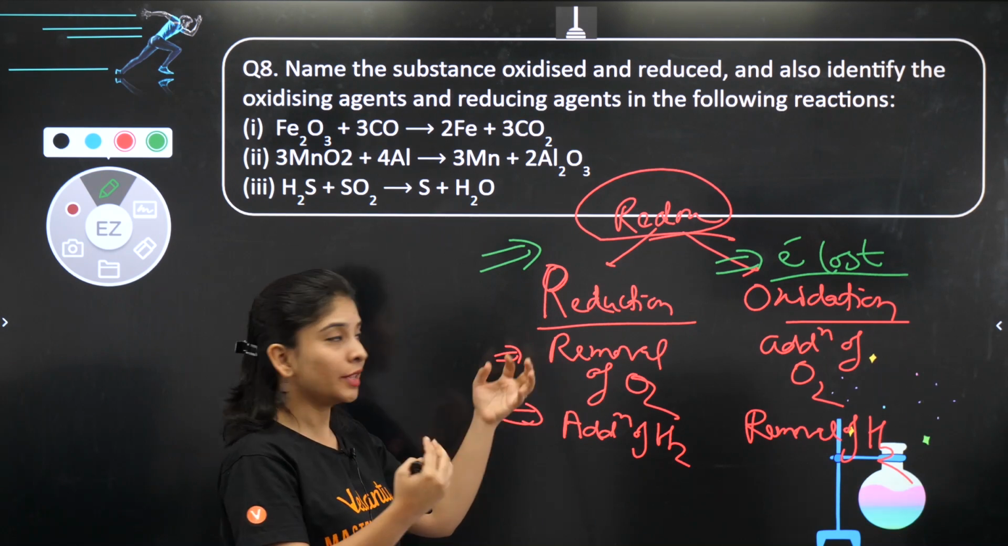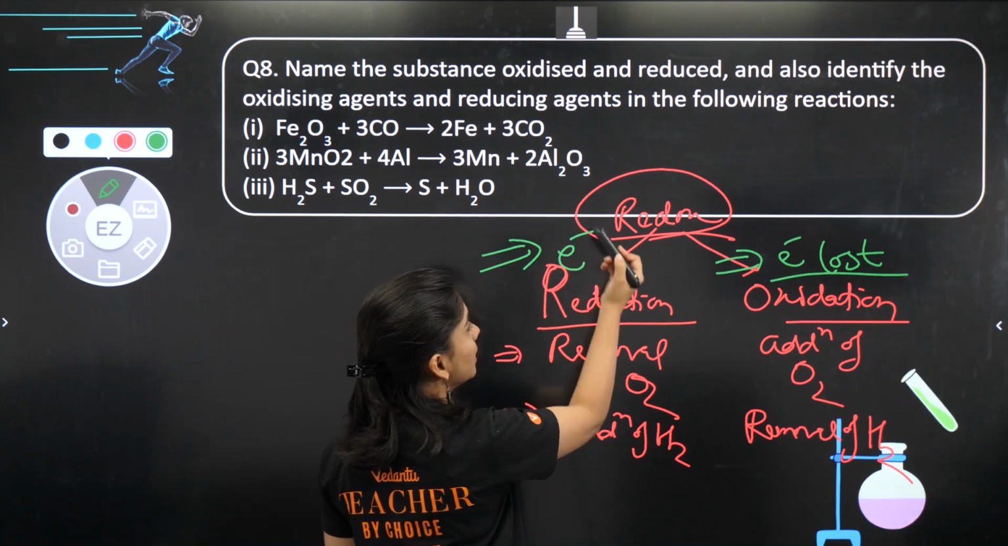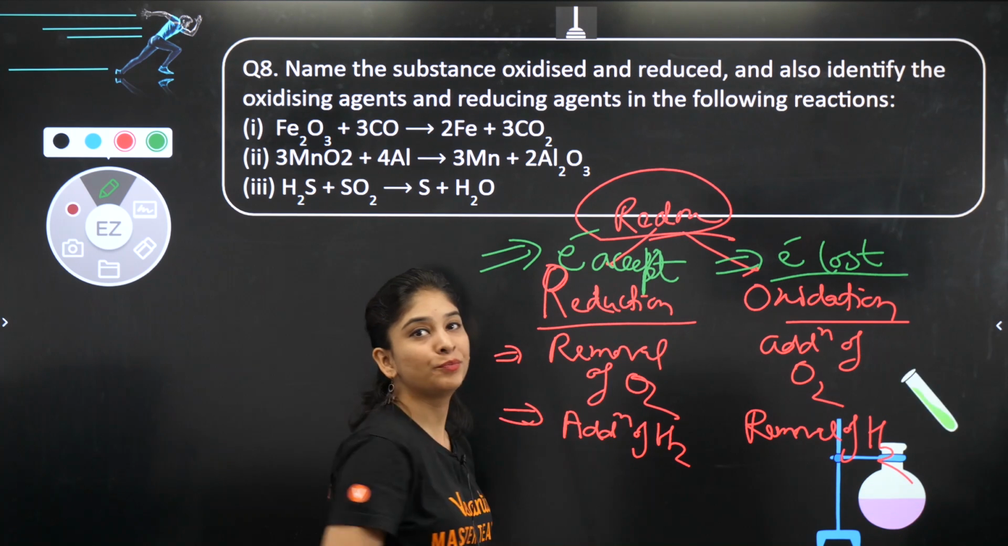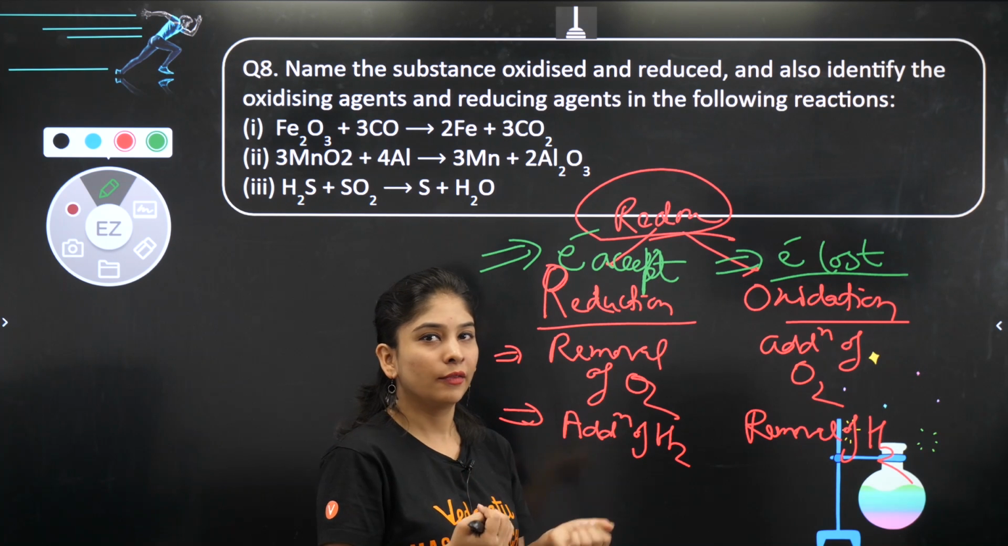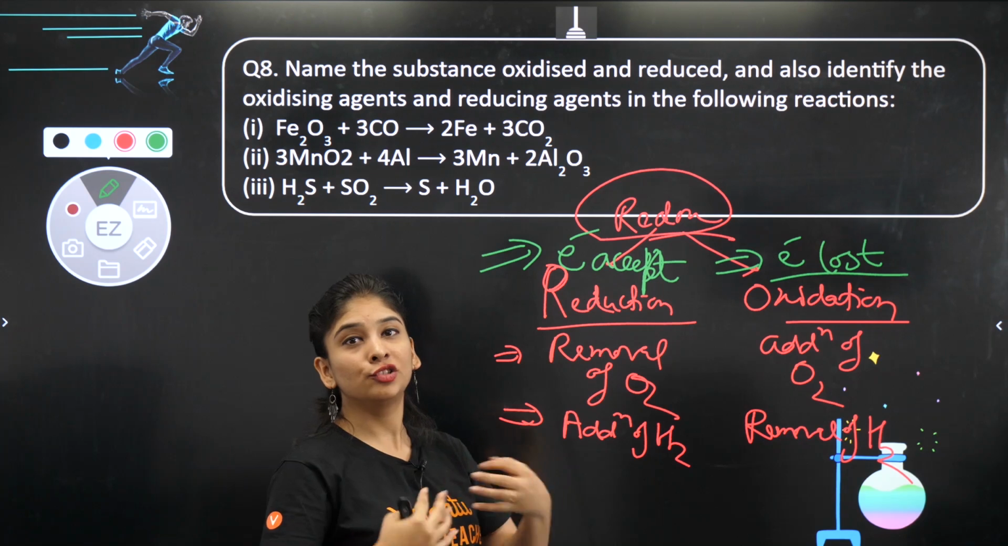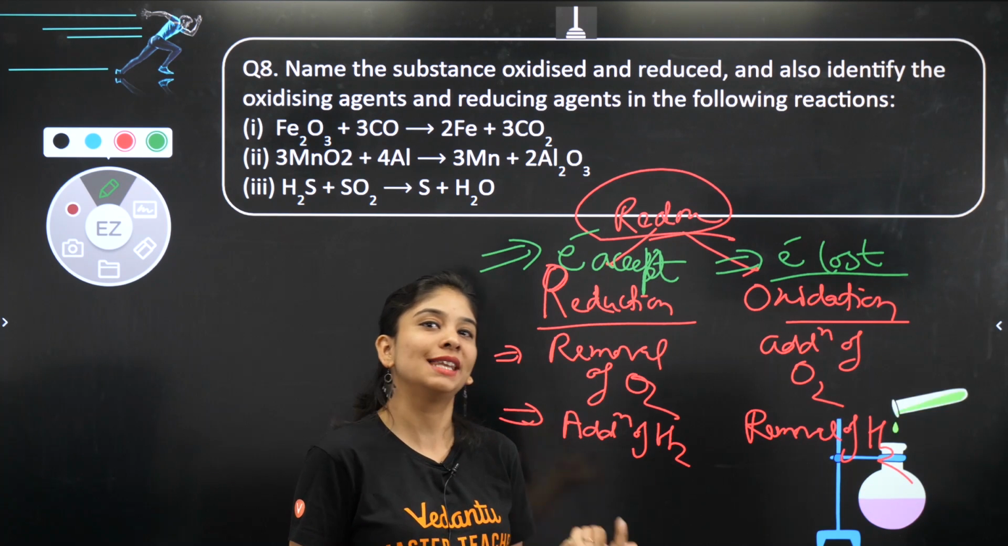Reduction, something is reducing, you can explain by electron: they are going to accept electron, which is a negative charge. Why are they reducing? Because they are accepting negative charge. Electron accept करें which is negative.